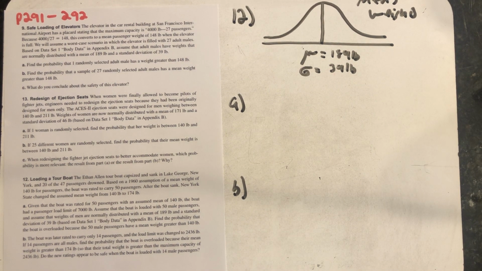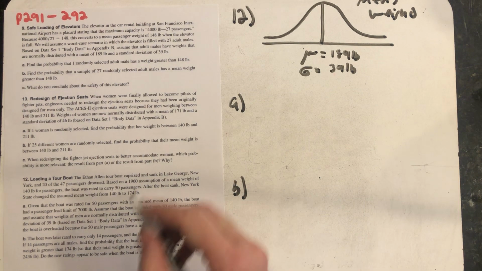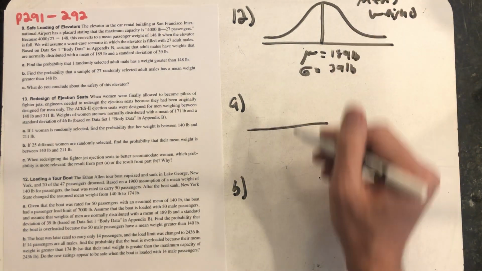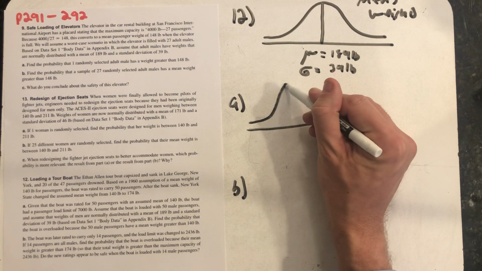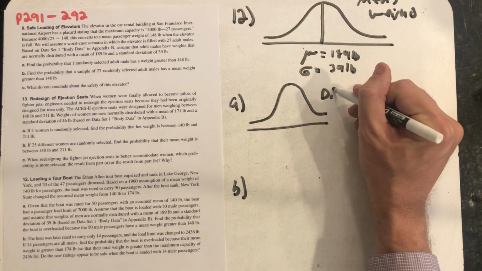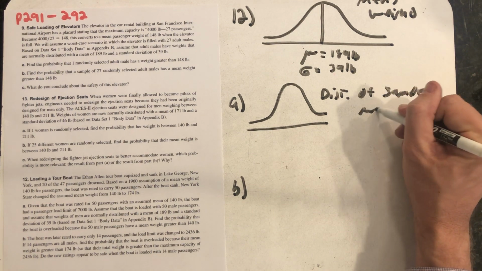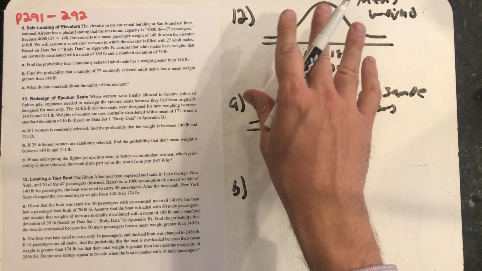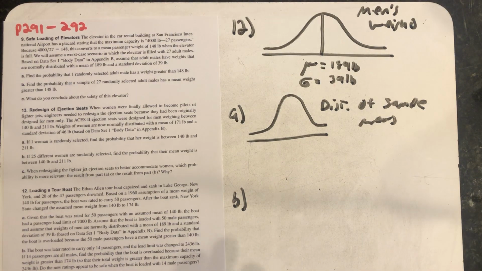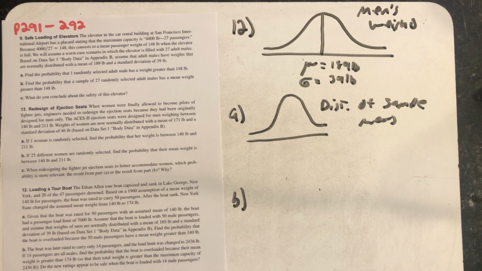Find the probability that the boat is overloaded because the 50 male passengers have a mean weight that is greater than 140 pounds. So right away in part A, this isn't actually the distribution I need to use, because I need to talk about the distribution of sample means. The central limit theorem definitely applies because my original population is normally distributed, but even if it wasn't, if I look at the sample size here of 50, that's over 30. So even if this was not a normal distribution, the central limit theorem would still apply.